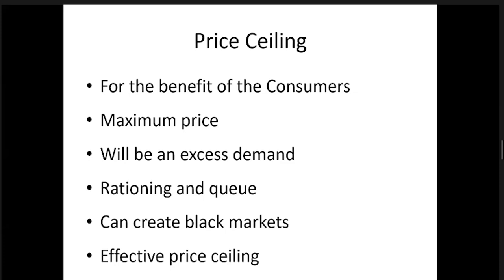Therefore, we say price ceiling is for the benefit of the consumers. Government thinks that it needs to intervene in the market to help the consumers, because if we allow the free market to operate, there will be some disadvantaged situation for the consumers. So government sets the price. You see that with the maximum price, if you take any item in the market, you say, this is the maximum price.